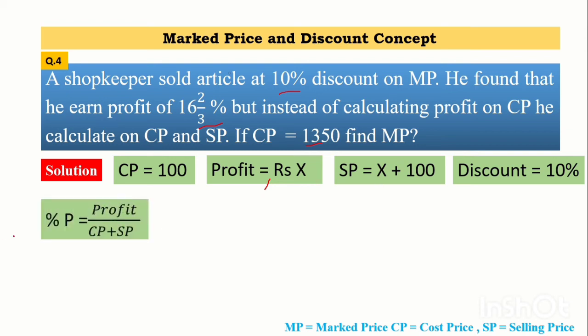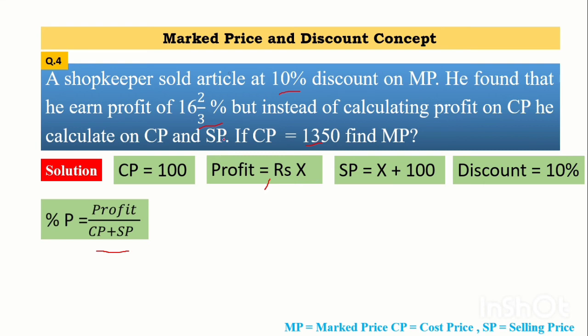In the problem a percentage profit is given. The percentage profit formula is profit upon CP into 100, but here I have taken CP plus SP because in the problem it is given that instead of calculating profit on CP, he calculated on CP and SP.